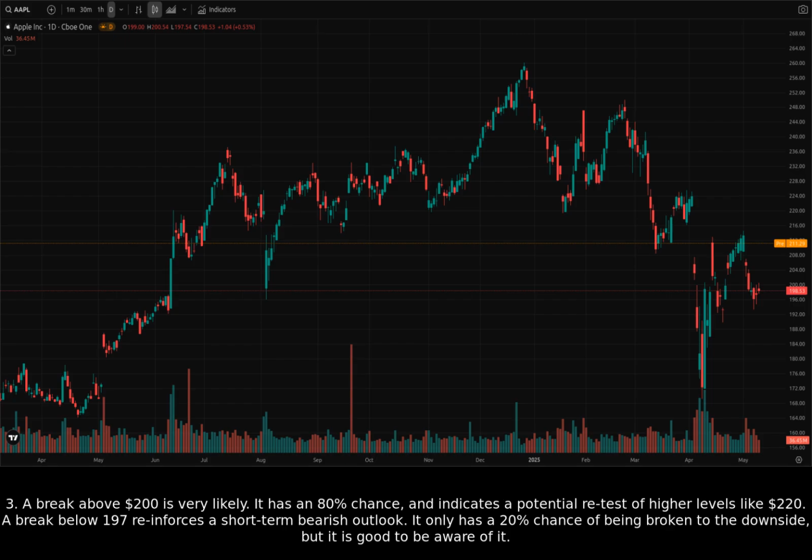3. A break above $200 is very likely. It has an 80% chance and indicates a potential retest of higher levels like $220. A break below 197 reinforces a short-term bearish outlook. It only has a 20% chance of being broken to the downside, but it is good to be aware of it.